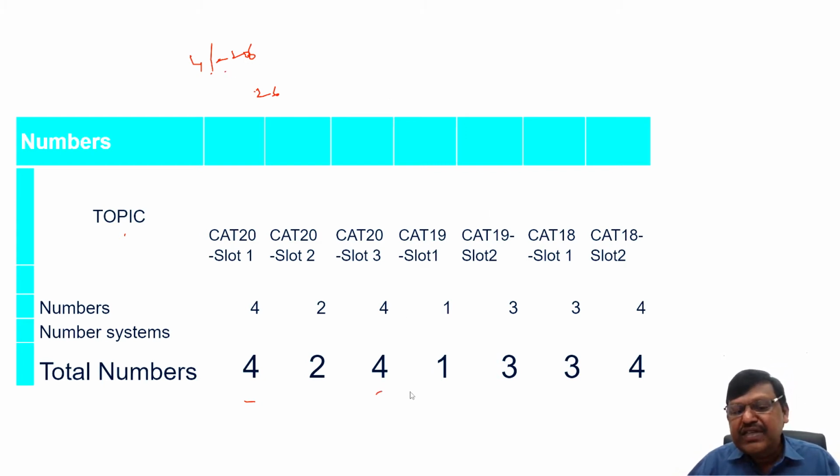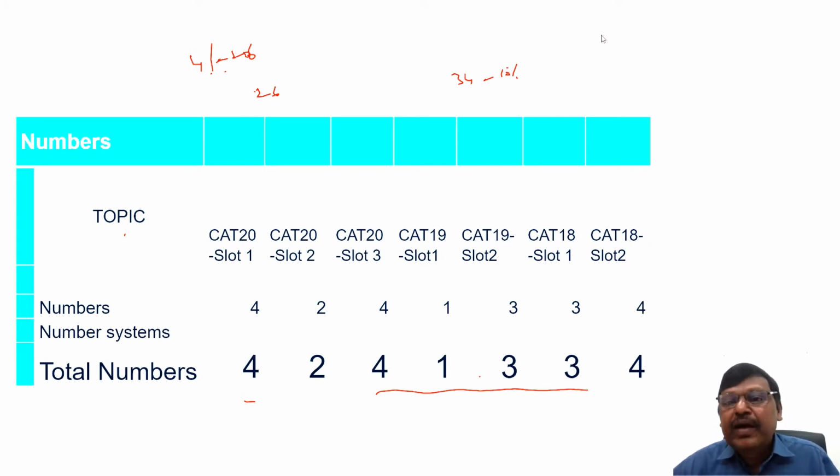You can see in the previous years also it's around 3 or 4 out of 34, which is around 10%. Traditionally, students, numbers will be having 15% to 20%.